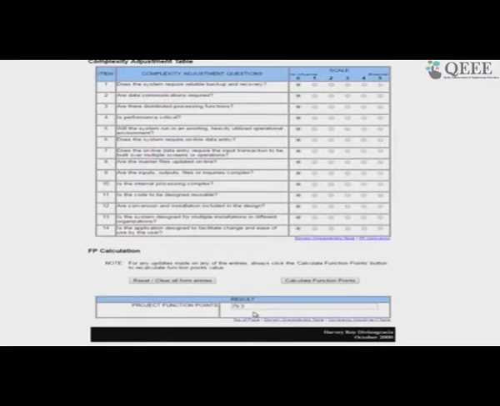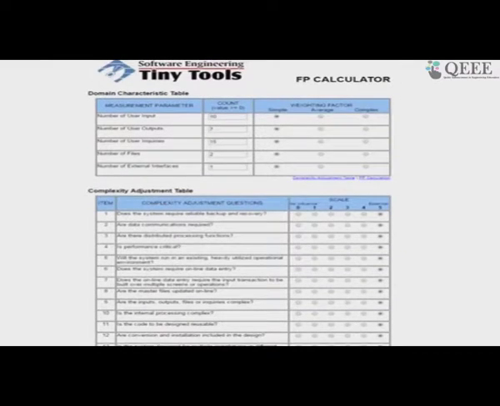I assume that there are no degrees of influence. That gives me 79.3, but let me make each of them high and calculate function point again. It increases to 164. So, the tool is highly usable if we understand the 5 parameters, how to compute them from a problem description, and the 14 parameters and how to rate them. Then it is not a big deal to come up with a function point; it does all the calculations taking the weighting factor, etc.